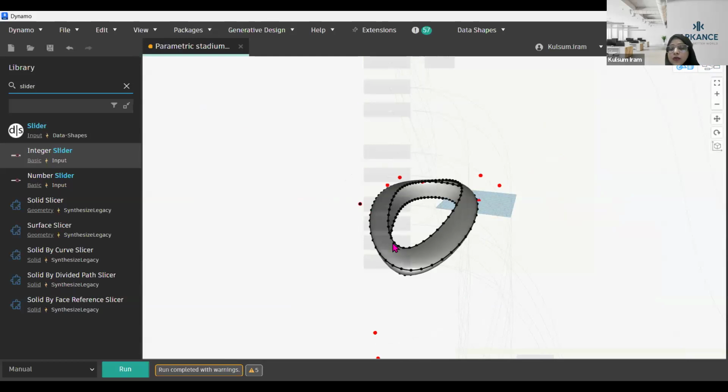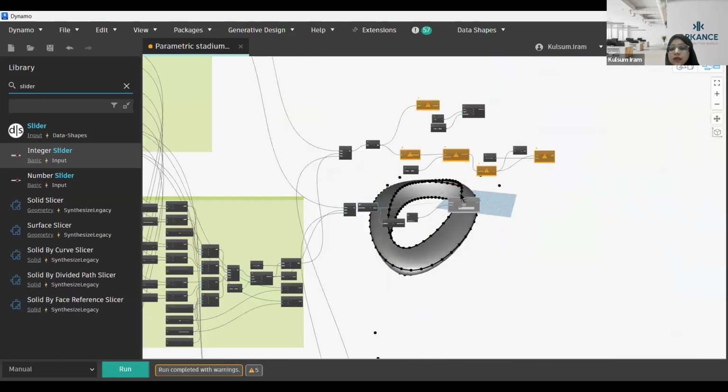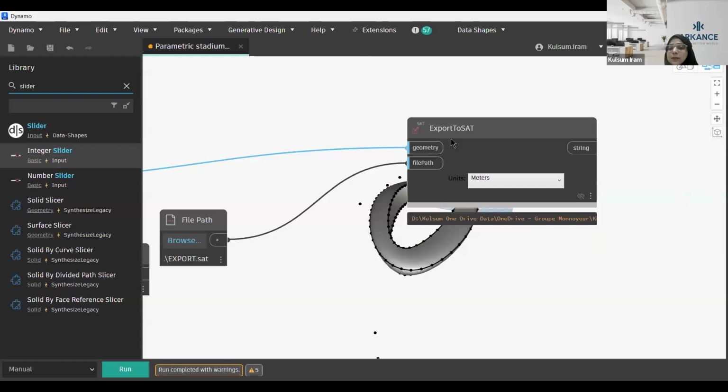And after this, like I told you, you can also use a SAT exporter over here, like I have used. Let me just showcase it. I have used this particular node that exports this model of mine into the form of SAT. And I am exporting in the form of SAT so that I can use and define it more easily. How I'm going to do that, let me showcase that as well.